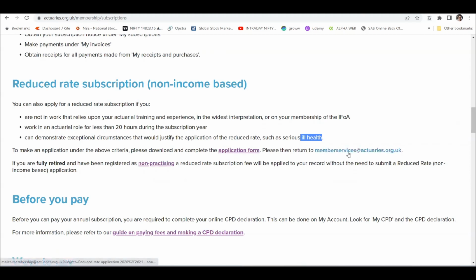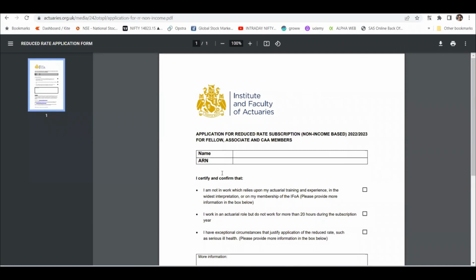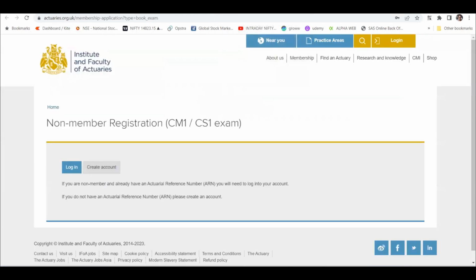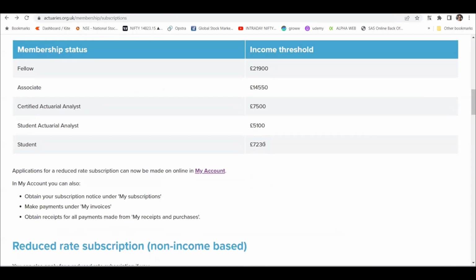Also you can write a mail to member services and they can clear any doubt, right? This is the application form that you need to complete and send to them, and then you'll get the reduced rate subscription. Or you can create an account, go to your My Account section, and then also you can get the reduced rate subscription. Once you register, I think this would become clear. You just need to know that there is a way you can reduce your subscription only if you are eligible, and that eligibility is dependent on this, right?